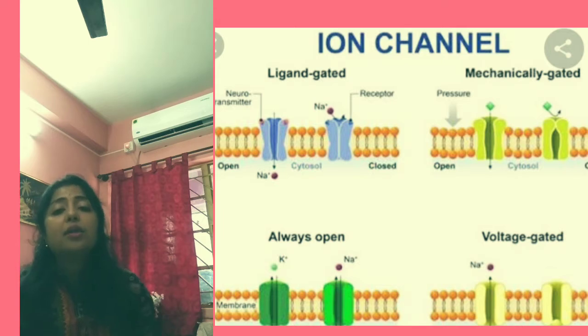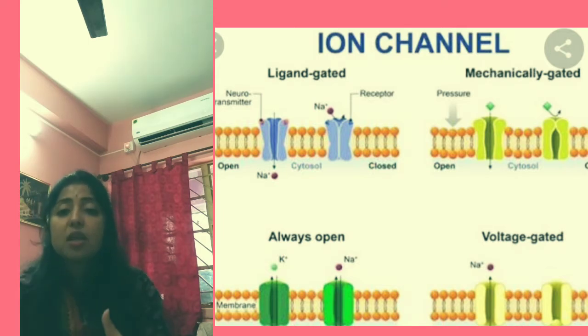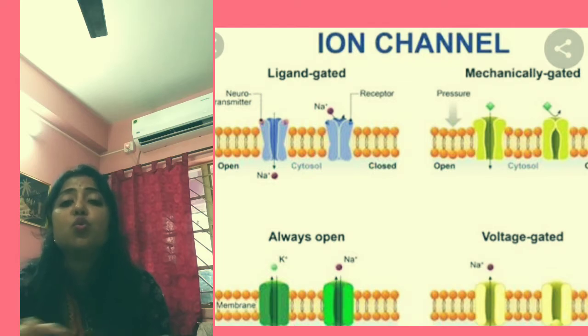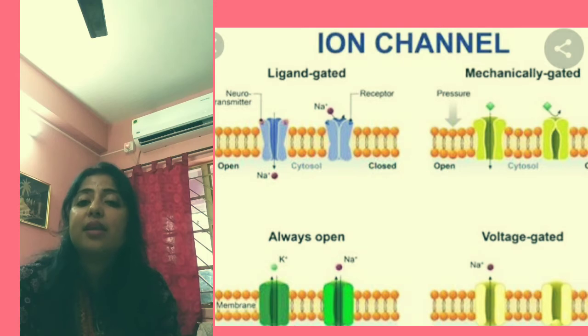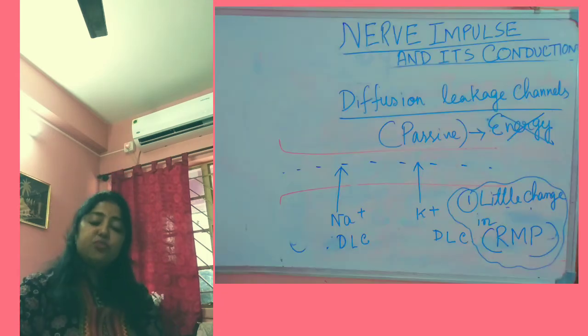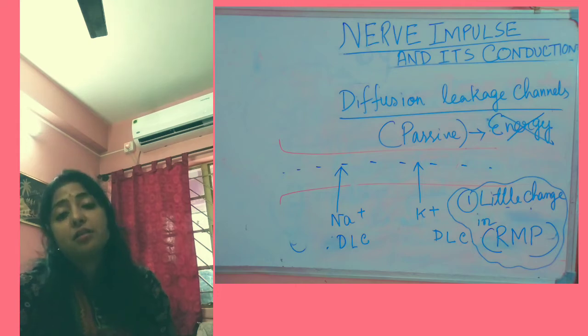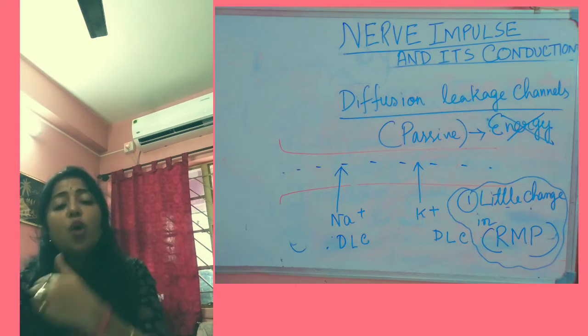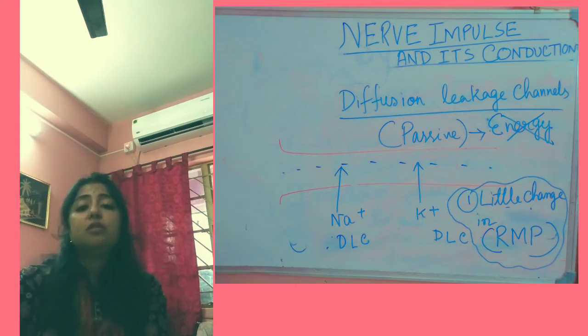Okay, now I am showing you different kinds of channels, because while the ions are passing, that means exchanging, they do so through some channels, and these channels are classified into three types. Clear? First one is diffusion or leakage channels. What are diffusion or leakage channels?